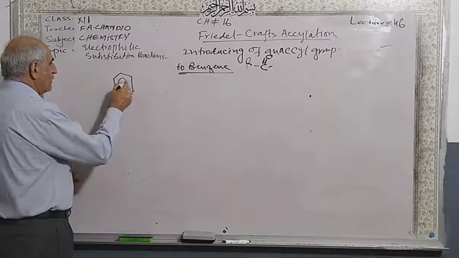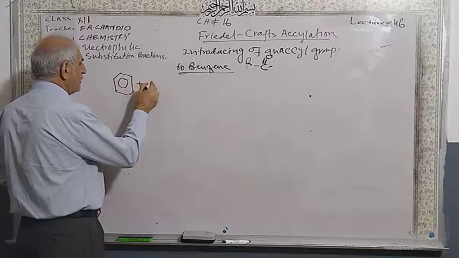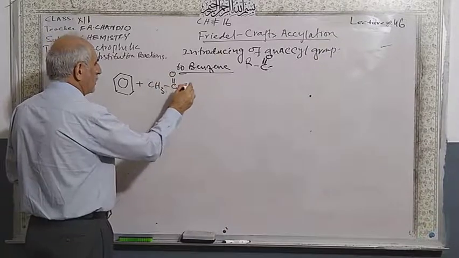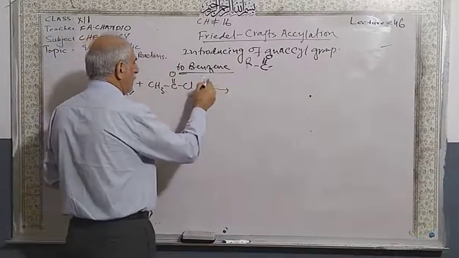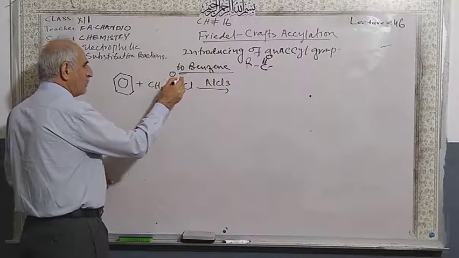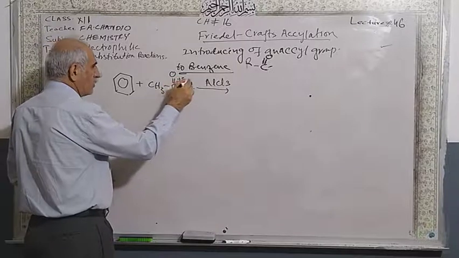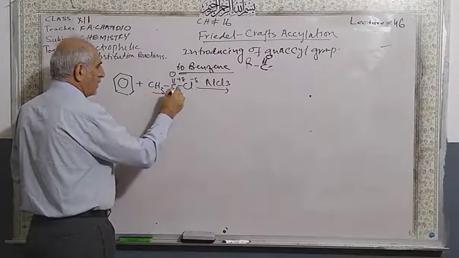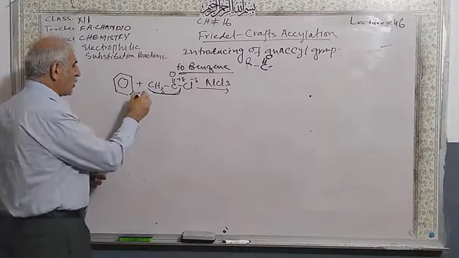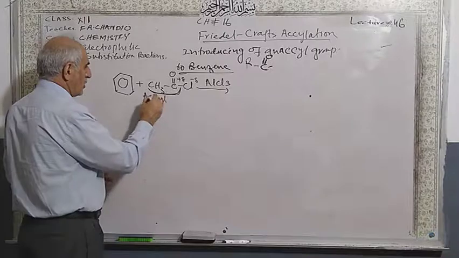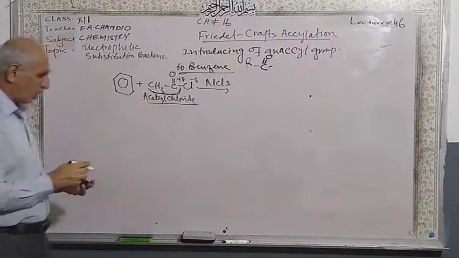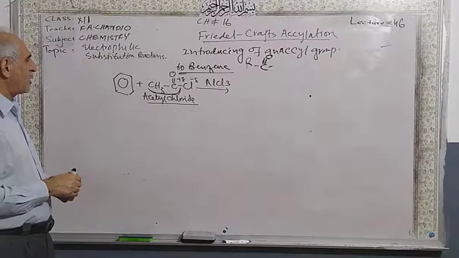This is benzene plus, in the presence of aluminum chloride, the acyl group. This compound is called acetyl chloride, an acid chloride.